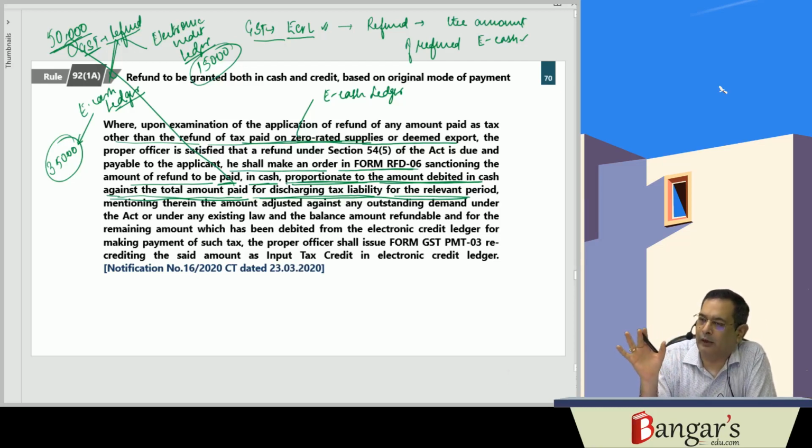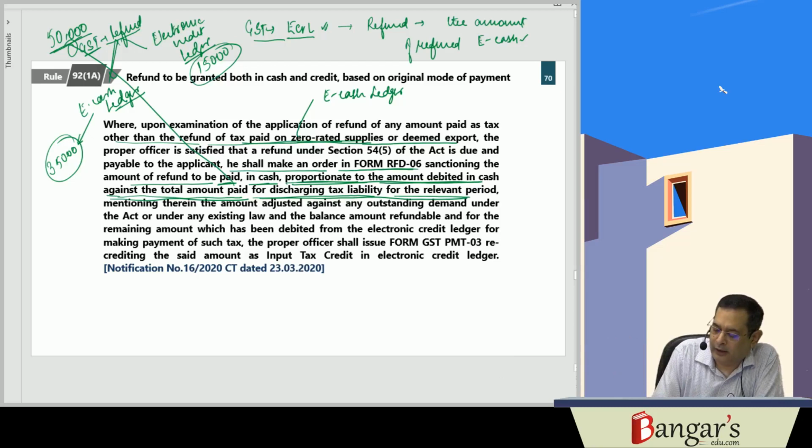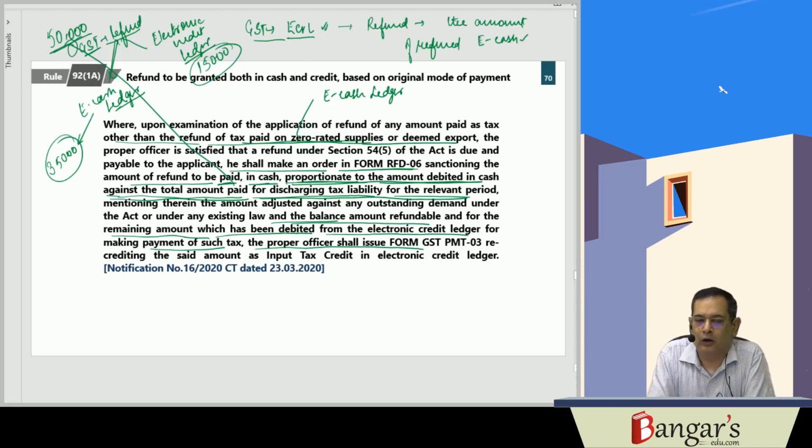In the electronic cash ledger, after adjusting any tax demands relating to GST or the earlier laws. And the balance amount will be refunded, and for the remaining amount which has been debited from the electronic credit ledger for making payment of such tax, the proper officer shall issue form GST PMT 03 recrediting the said amount as ITC in the electronic credit ledger.